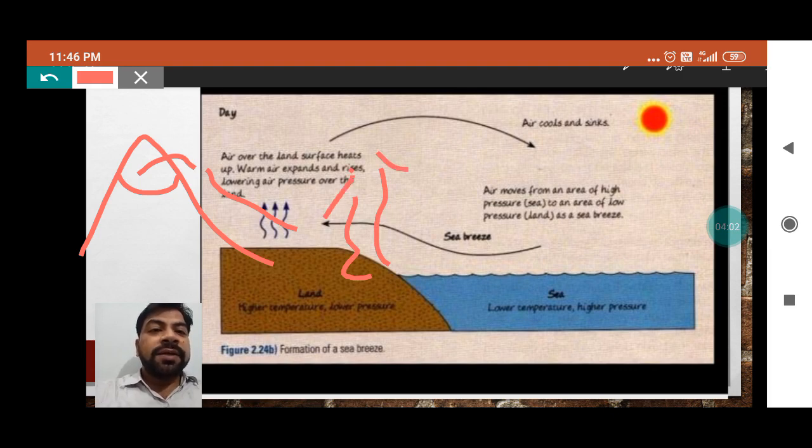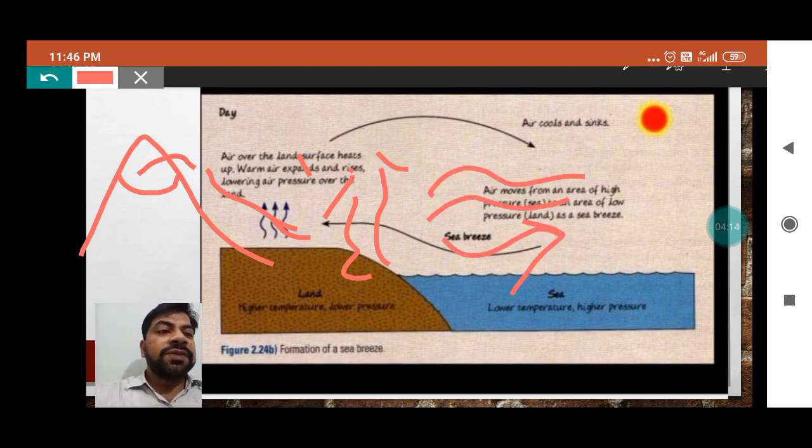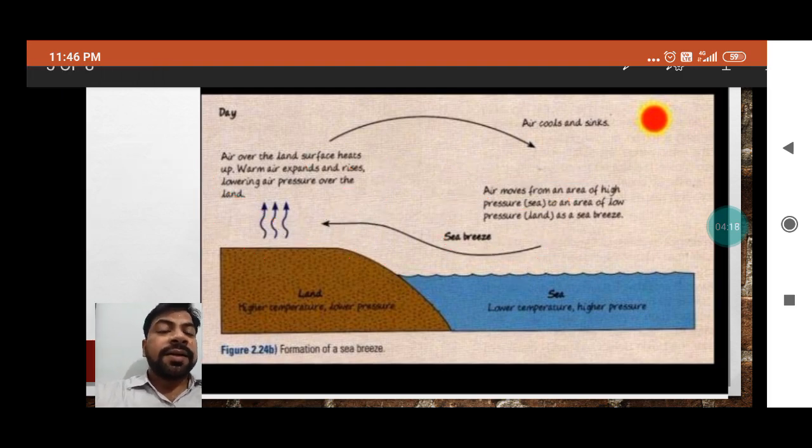So both are taking the place of each other. In this way only, wind starts moving. In previous videos we talked about the elements of weather and climate, students. There we discussed temperature, air pressure, wind, then cloudiness and then rainfall.